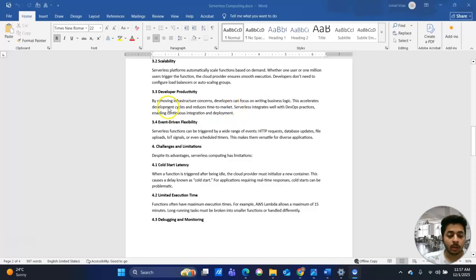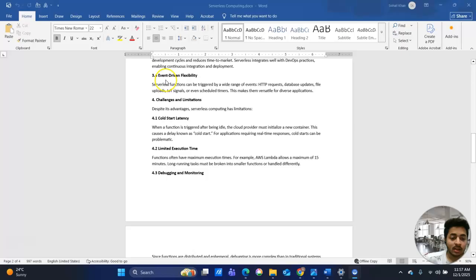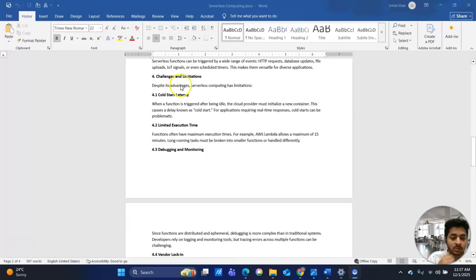Developer productivity. By removing infrastructure concerns, developers can focus on writing business logic, which accelerates development cycles and reduces time to market. Serverless integrates well with DevOps practices, enabling continuous integration and deployment. Then event-driven flexibility, which is the last advantage.